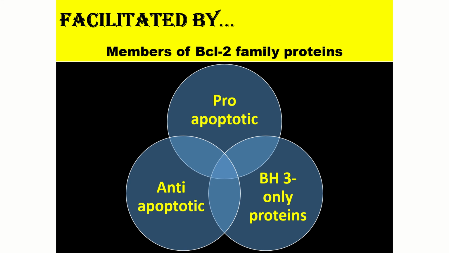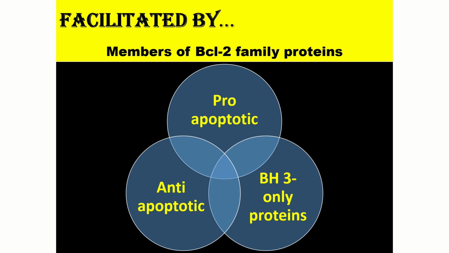Then we'll come to anti-apoptotic protein. From the word itself you can understand, anti-apoptotic proteins are those which inhibit apoptosis and ensure cell survival. Examples are BCL2, BCLXL, BCLW, etc. And then comes the BH3 only protein.